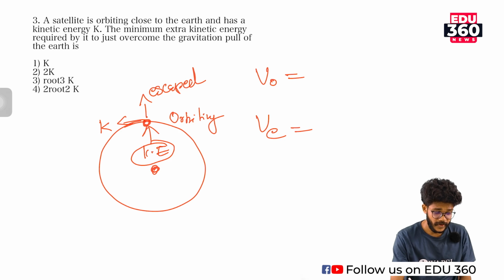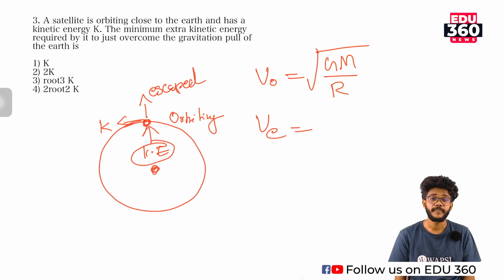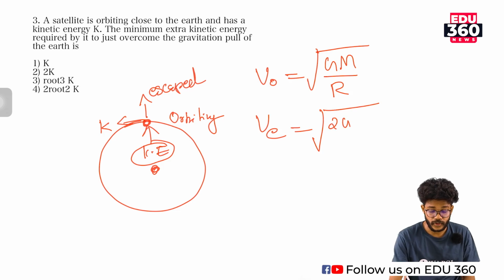Orbital velocity is nothing but root of GM by r. M is the mass of earth. Okay, it doesn't depend upon the mass of the satellite. So orbital velocity is root GM by r. What is escape velocity? Escape velocity is root of 2GM by r.